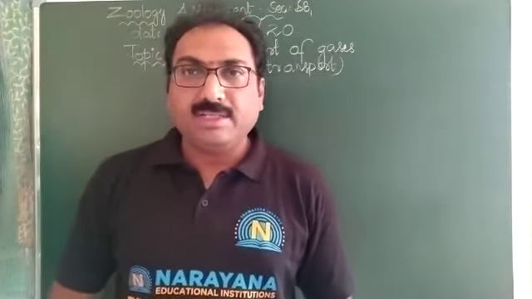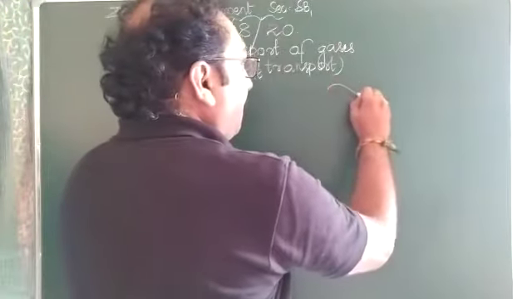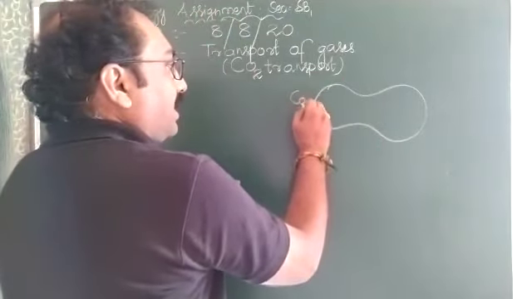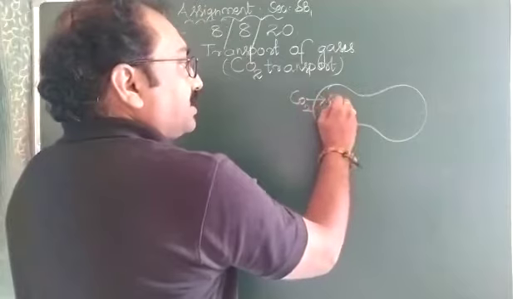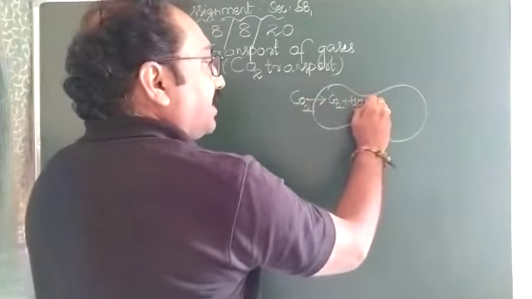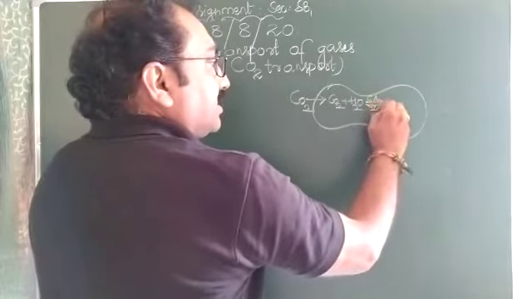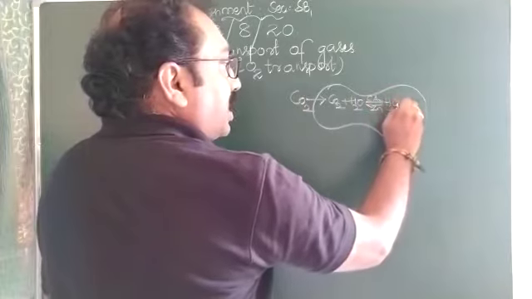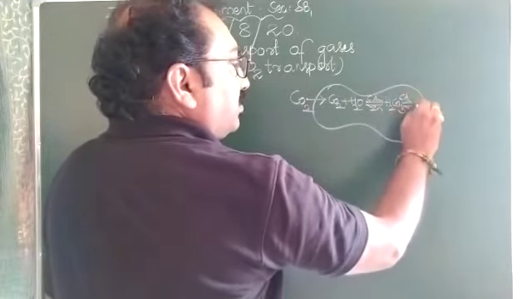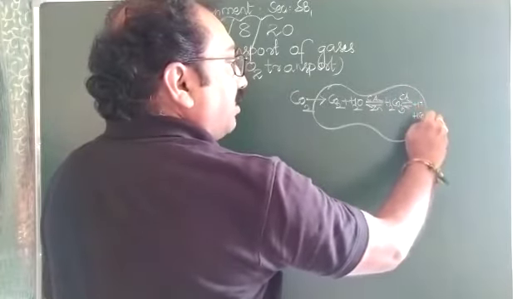So we know very well that within the RBC, carbon dioxide combines with water in the presence of carbonic anhydrase enzyme, which is mediated by zinc, to form H2CO3. This H2CO3 is also unstable and dissociates into H plus ion and bicarbonate ion.